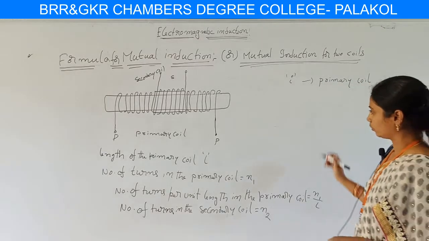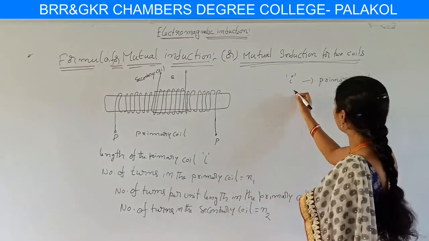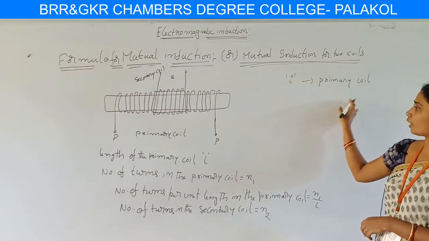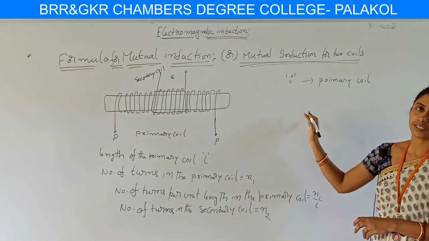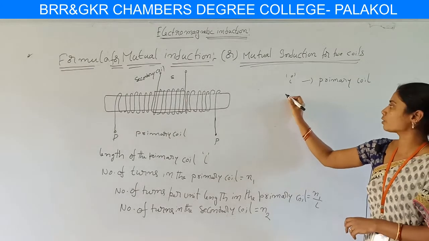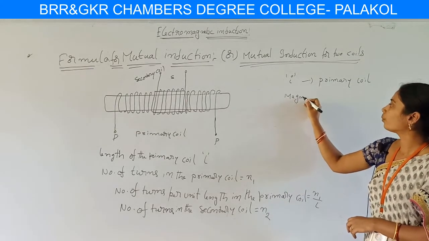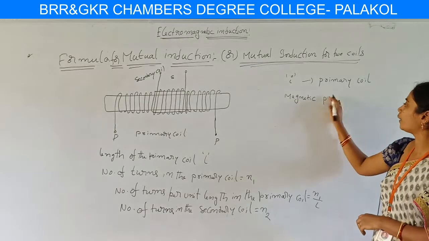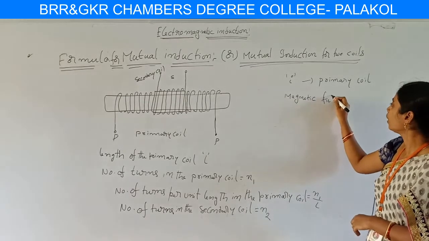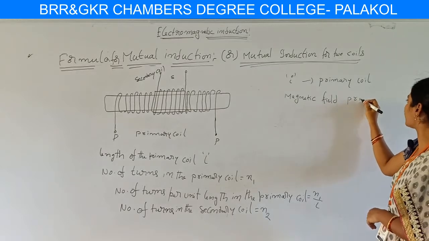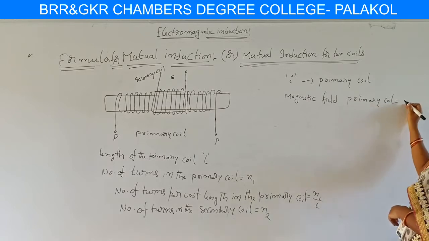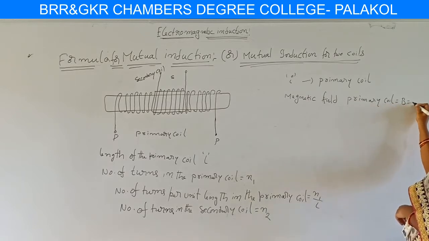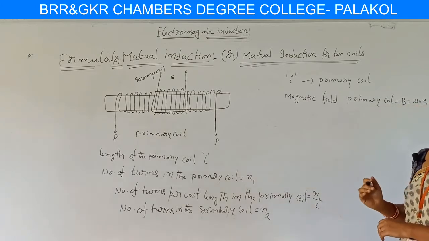And also a magnetic field is produced in this primary coil. Whenever current is flowing through this solenoid, automatically a magnetic field is induced in the primary coil. So the magnetic field produced in the primary coil we consider as B, equivalent to mu naught times the number of turns per unit length for the primary coil.